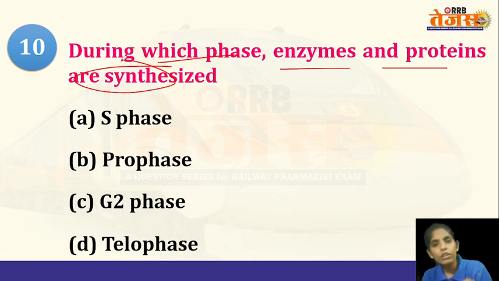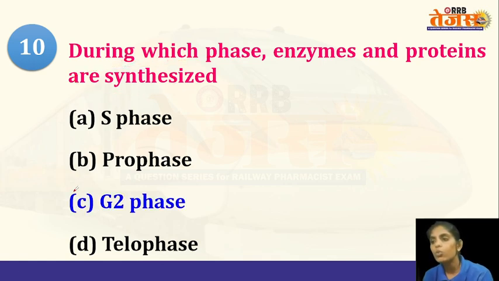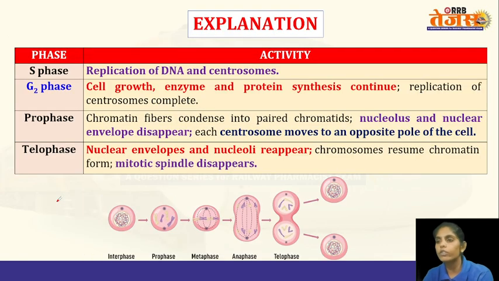Interphase is again subdivided into G1 phase, S phase, and G2 phase. And the mitotic phase is nothing but the prophase, metaphase, anaphase, and telophase. So first the interphase will happen, and then the cell division phase, that is the mitotic phase, will occur. So what it is asking is, in which phase are the enzymes and proteins synthesized? The answer is G2 phase. Okay, G2 phase.